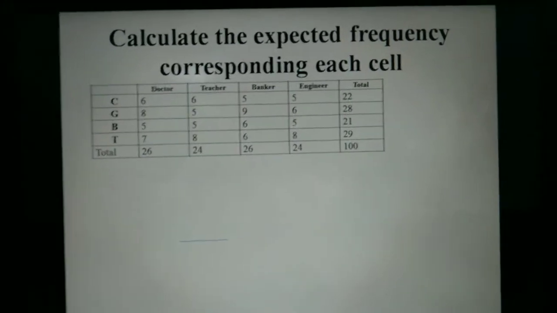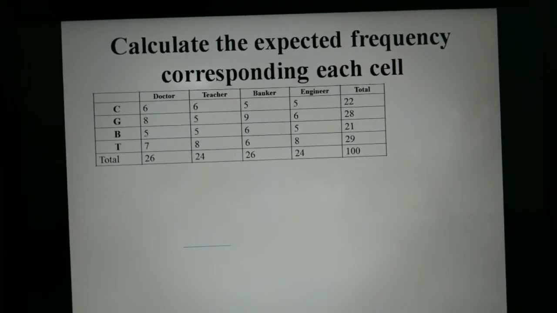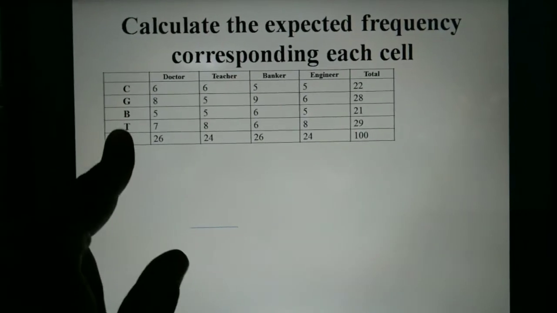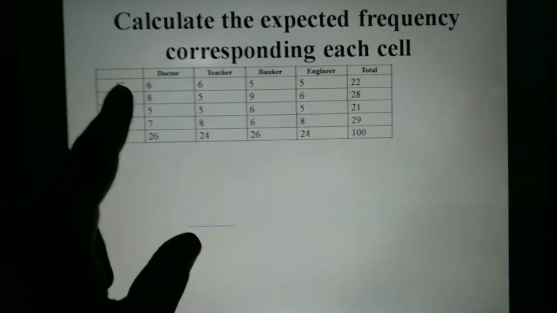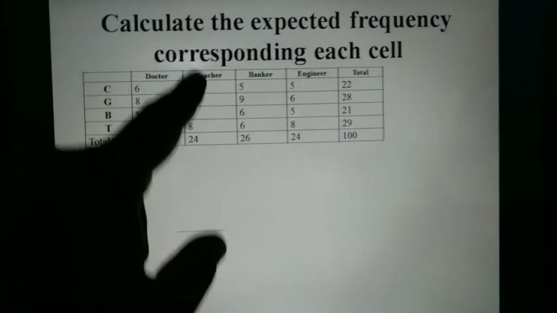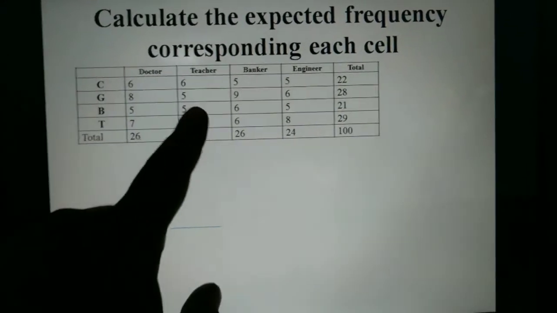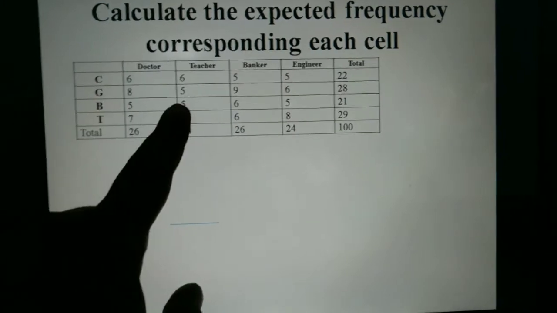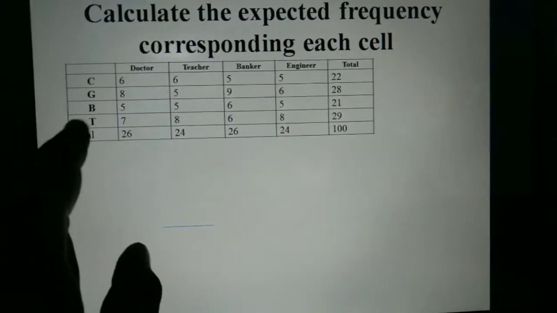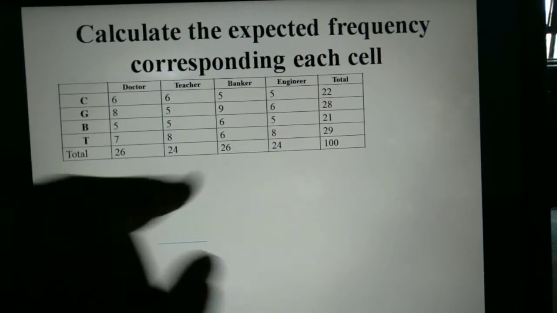Now the second step is to calculate the expected frequency corresponding to each cell. This is the cell we were talking about. Among 24 teachers, 6 are supporting C, 5 are supporting G, 5 are supporting B, and 8 are supporting T. So they are not uniformly distributed.